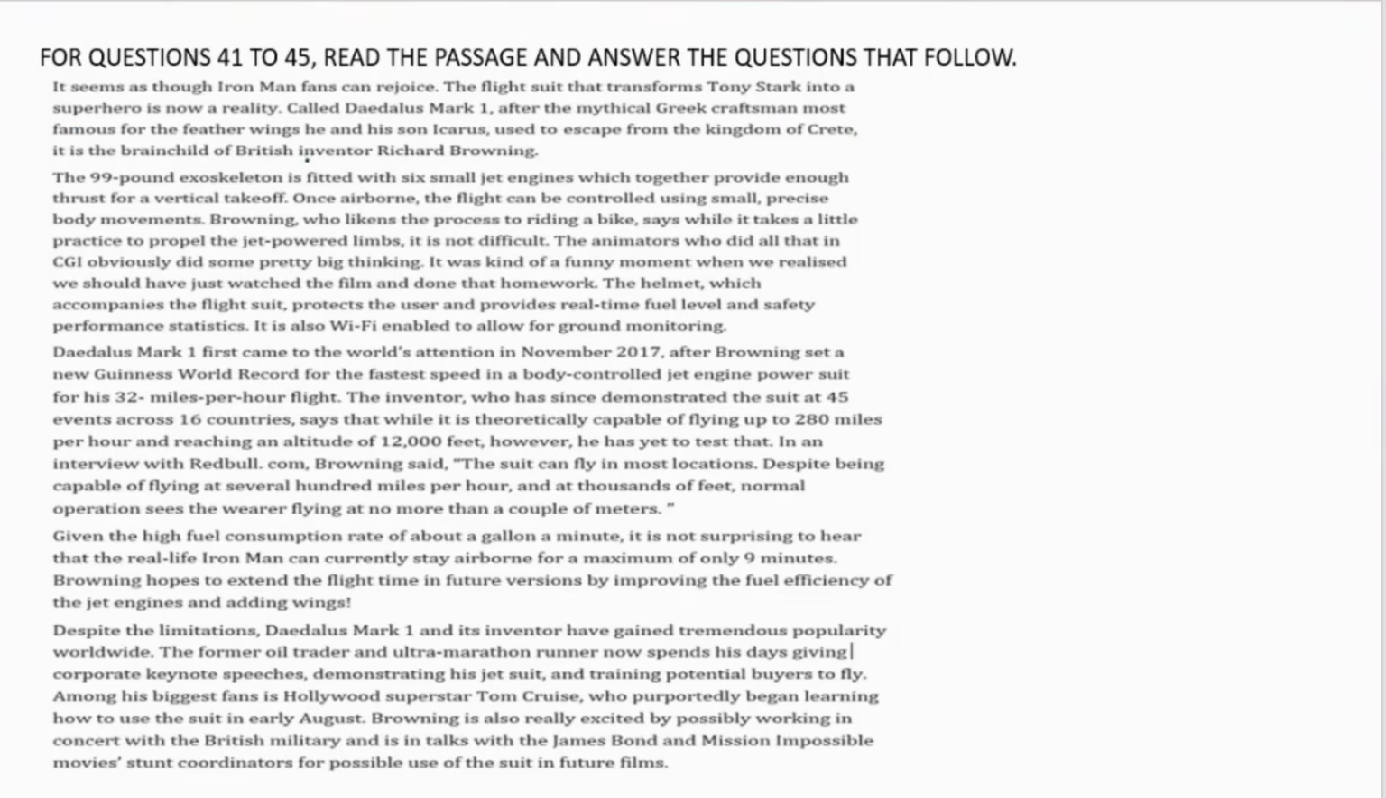It is the brainchild of British inventor Richard Browning. The 99-pound exoskeleton is fitted with six small jet engines, which together provide enough thrust for a vertical takeoff. Once airborne, the flight can be controlled using small, precise body movements. Browning, who likens the process to riding a bike, says while it takes a little practice to propel the jet powered limbs, it is not difficult.